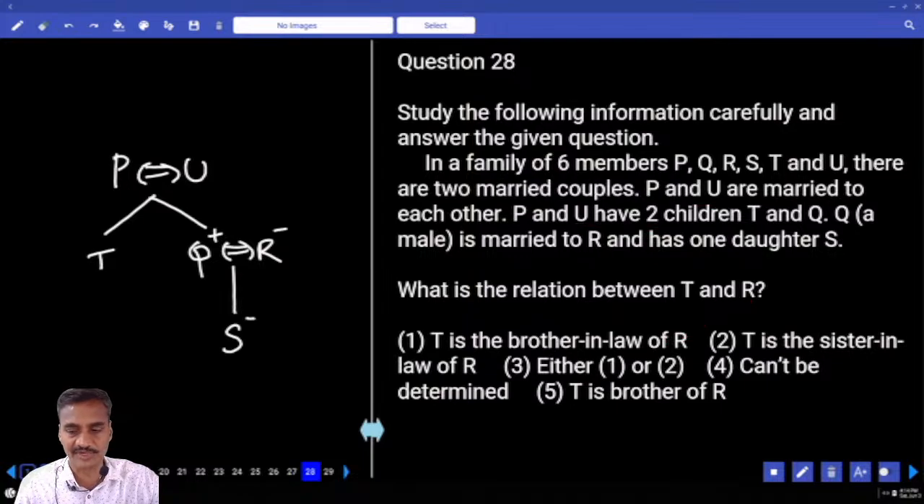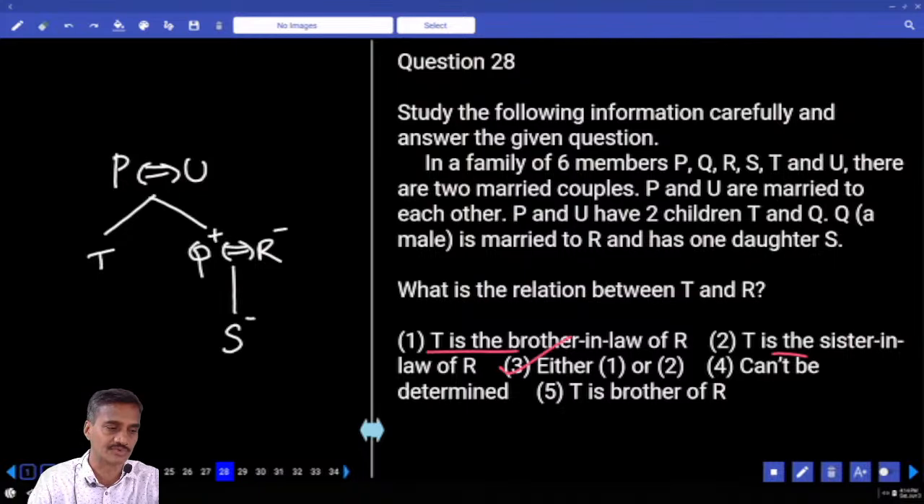What is the relation between T and R? T is the brother-in-law? The gender is not known. T as sister-in-law cannot be written either. Maybe brother-in-law or sister-in-law, that is either 1 or 2, choice 328.